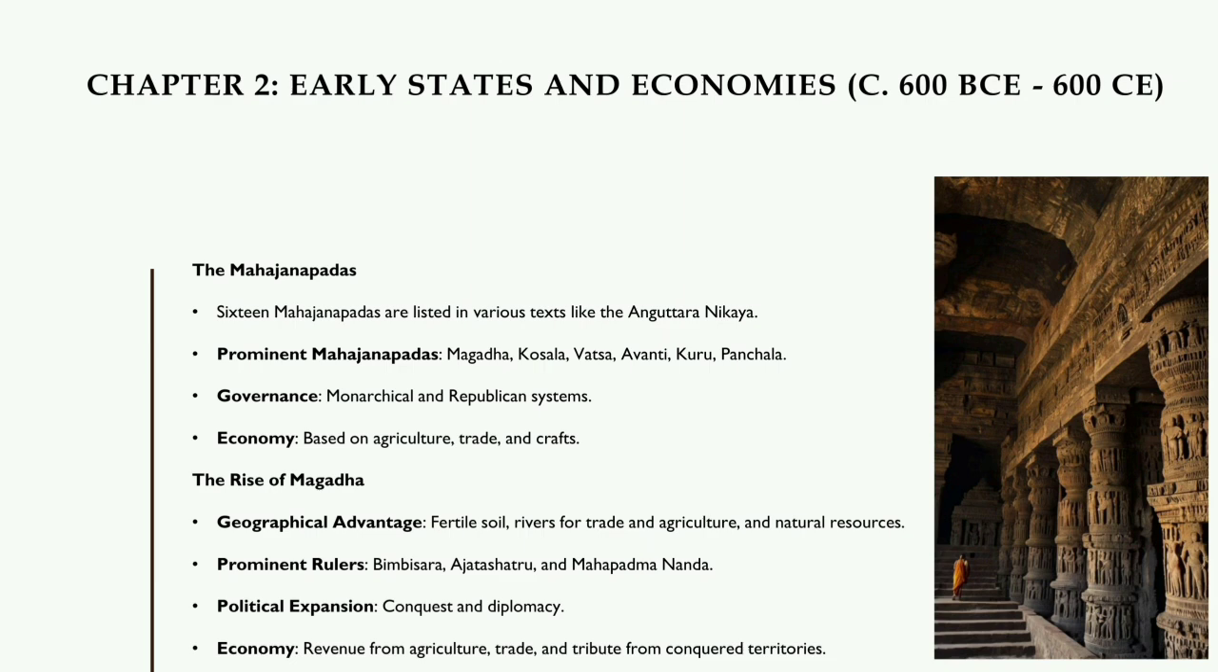The rise of Magadha. Geographical advantage: fertile soil, rivers for trade and agriculture, and natural resources. Prominent rulers: Bimbisara, Ajatashatru, and Mahapadma Nanda. Political expansion: conquest and diplomacy. Economy: revenue from agriculture, trade, and tribute from conquered territories.